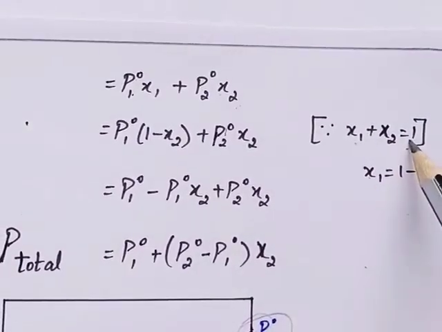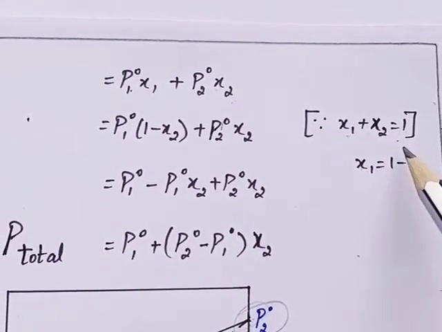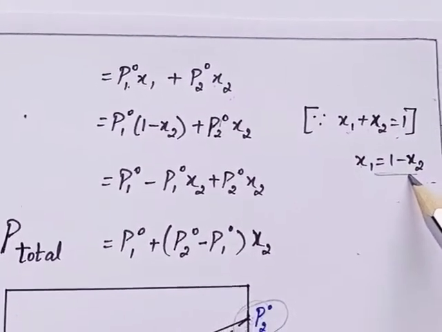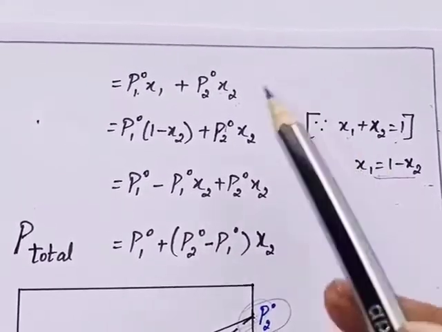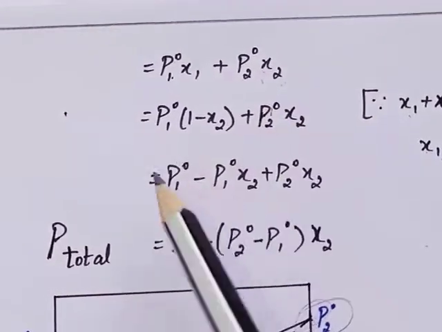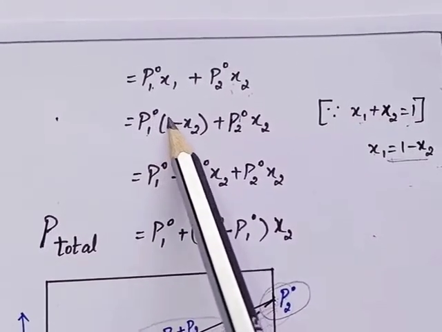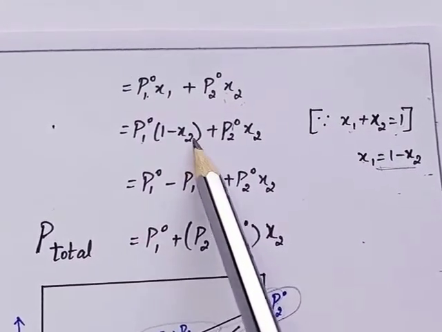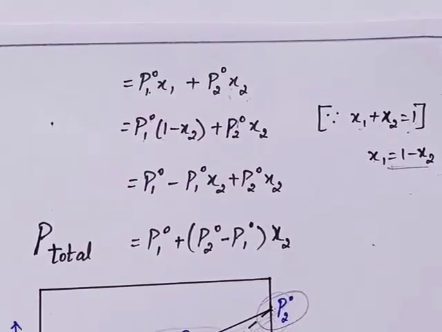So we can consider X1 is equal to 1 minus X2. Now substitute this X1 value in the equation. We get P1 naught into (1 minus X2) plus P2 naught into X2.